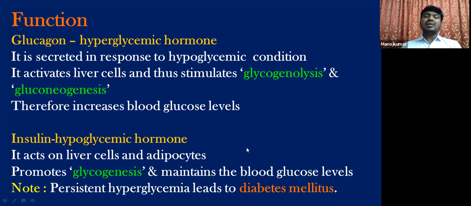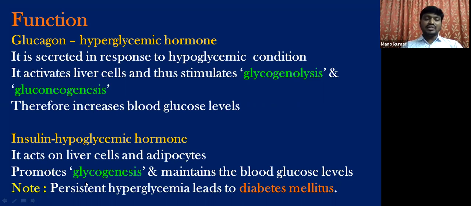The glucose levels are decreased, and more, this insulin also converts glucose into glycogen. That is called glycogenesis. Genesis means production, synthesis. So glycogen is produced from the glucose under the influence of insulin. So by this, what happens? The glucose levels are maintained and decreased. Hence, this is called as hypoglycemic hormone. So students, see here, the functioning of glucagon and insulin again are in opposite way. So we can say that the glucagon and insulin are antagonistic to each other. So one increases blood glucose levels, the insulin decreases the blood glucose levels.